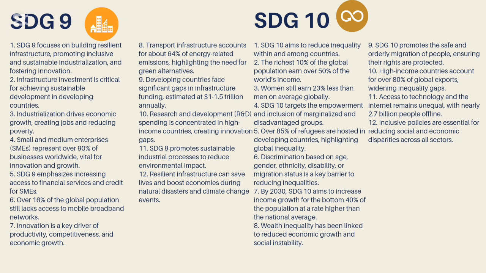By 2030, SDG 10 aims to increase income growth for the bottom 40% of the population at a rate higher than the national average. Wealth inequality has been linked to reduced economic growth and social instability. SDG 10 promotes the safe and orderly migration of people, ensuring that their rights are protected.